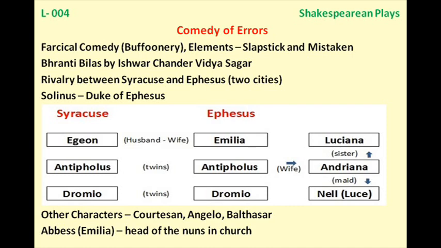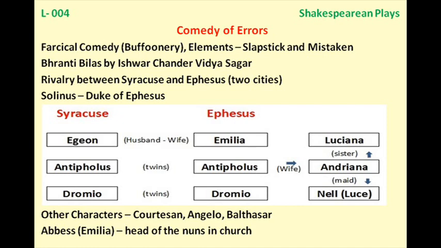And then what we see on the stage is that AS and DS, Antipholus of Syracuse and Dromio of Syracuse, both appear on the stage and they have swords in their hands and they are supposed to fight, and the other people just assume they are Antipholus of Ephesus and Dromio of Ephesus.